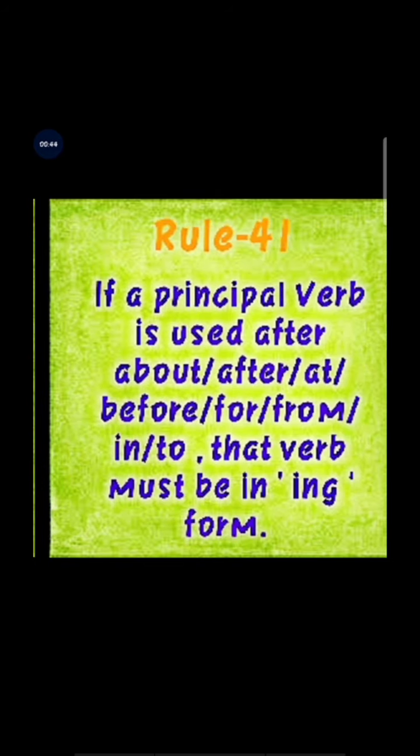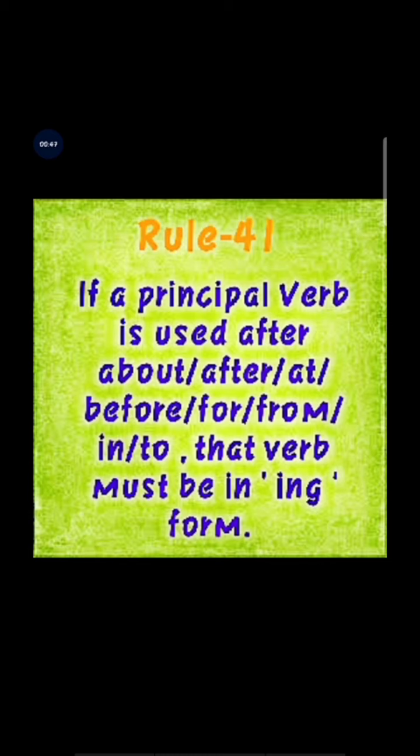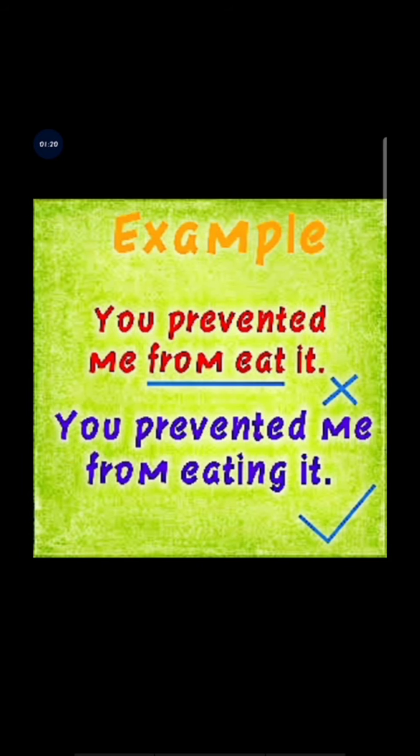Okay, let's check another rule, number 41. If a principal verb is used after about, after, at, before, for, from, in, to, that verb must be in the ing form. Okay, verb plus ing. If a principal verb is used after these words. Let's check the example. You prevented me from eat it. You prevented me from eat.